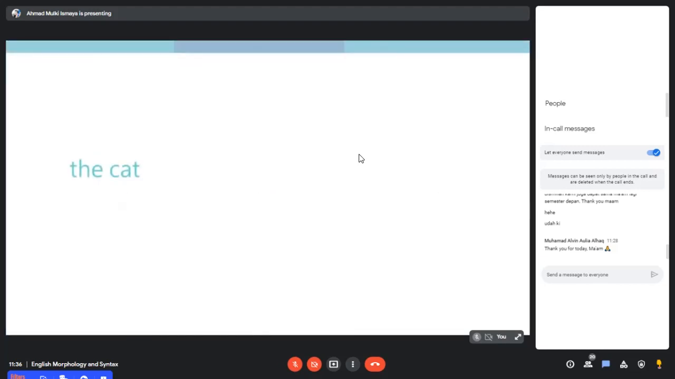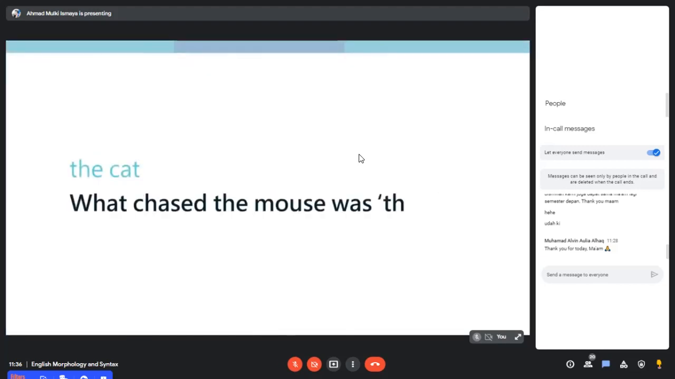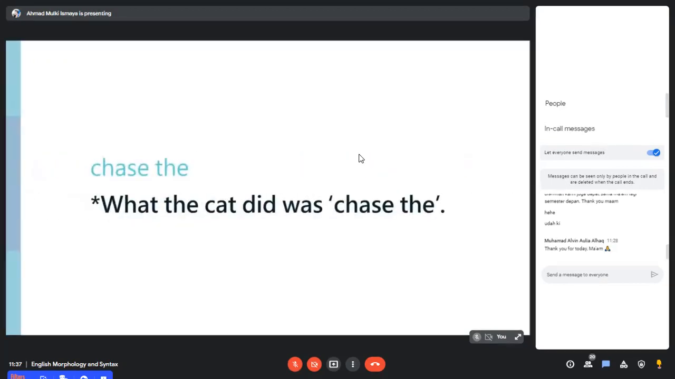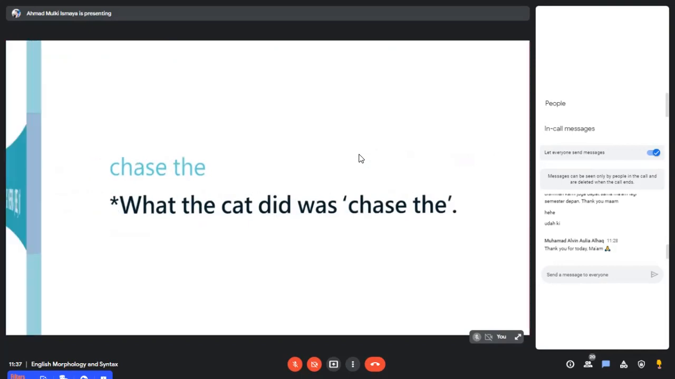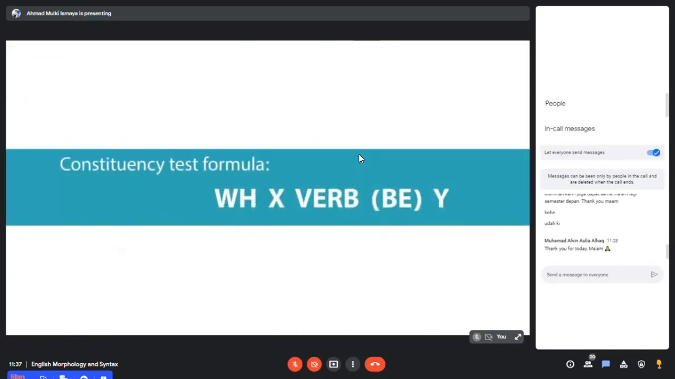What about the cat? What chased the mouse was the cat. So here, the cat is a constituent because the sentence that we make by using a pseudocleft or WH cleft is grammatical, is grammatically acceptable. But the first sentence, which is what the cat did was chase the, is not grammatically acceptable. So basically the formula is what X did, be could be was or is. What X did was Y.